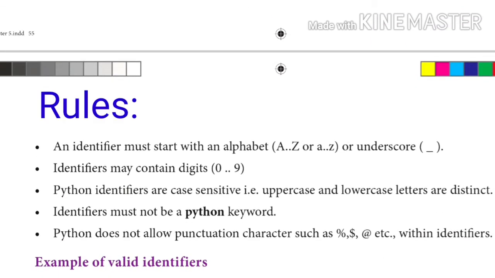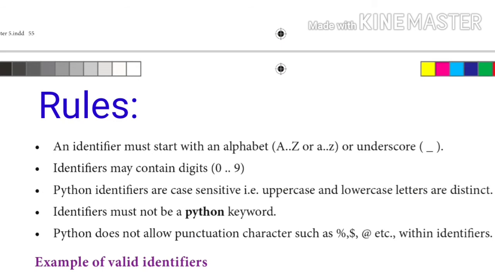There are some rules for using identifiers in Python. Usually identifiers should start with an alphabet, either small or capital letters, or we can use an underscore also. Identifiers can also contain the digits 0 to 9. They are case sensitive, so they treat upper and lower cases differently.